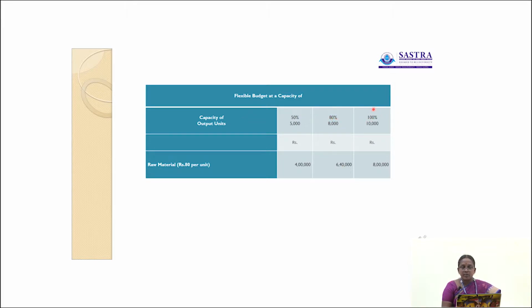How many units are produced at 80% capacity level? 5000 units are produced at the level of 50% capacity, so we have to find out 5000 divided by 50 into 80%.